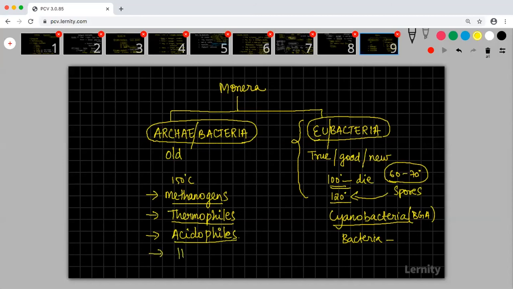Then you have halophiles, organisms that survive in salty conditions. Then you have thermoacidophiles. All these are organisms which survive in extreme conditions, so they all come under the category of archaebacteria.